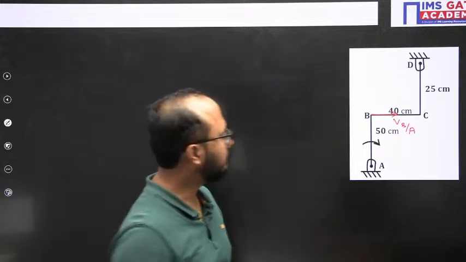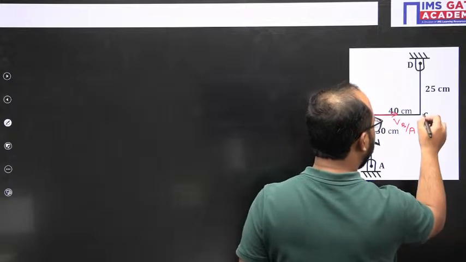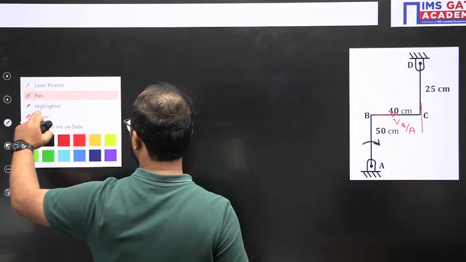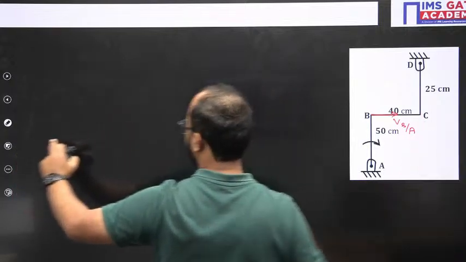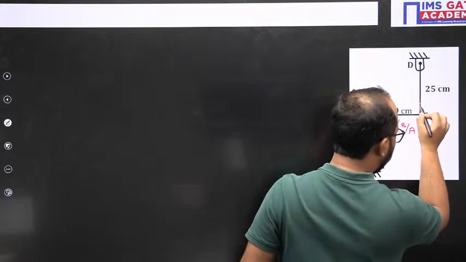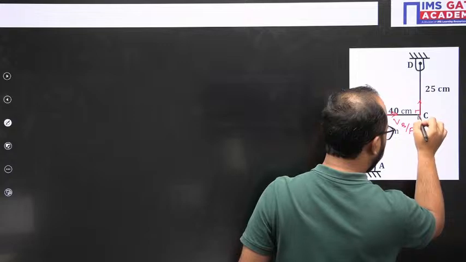Correct? The velocity vector of C with respect to B will be perpendicular to the link BC. So it will have a direction perpendicular to link BC.